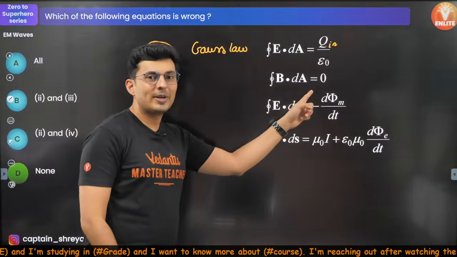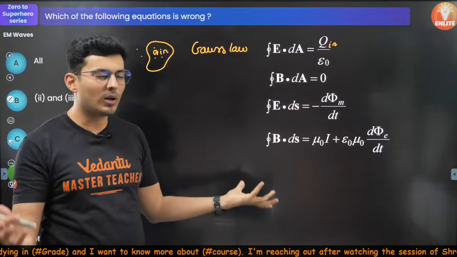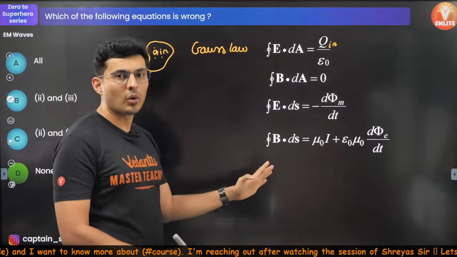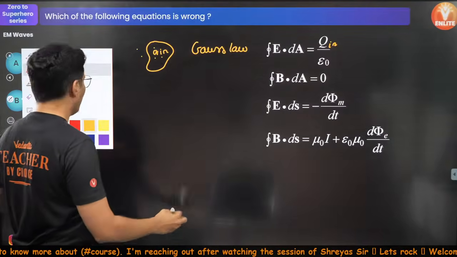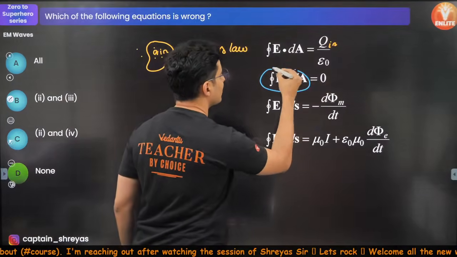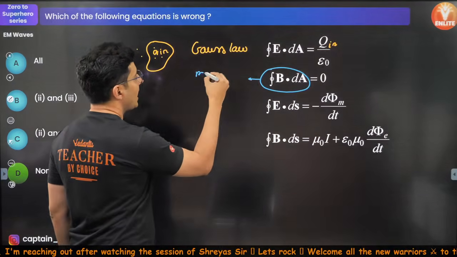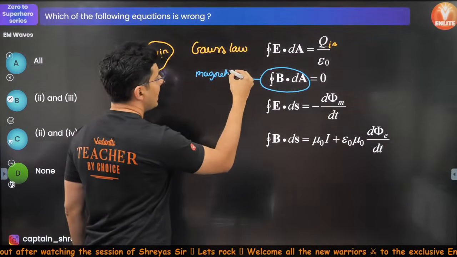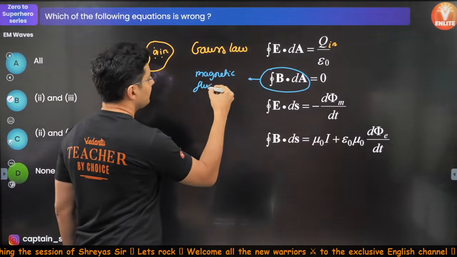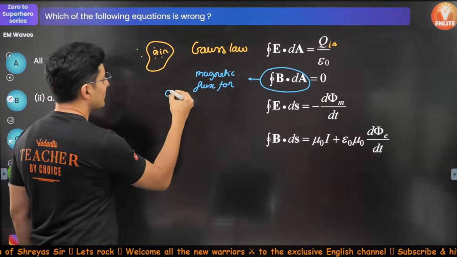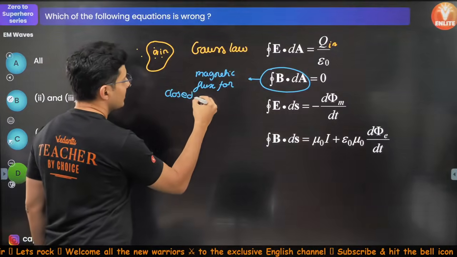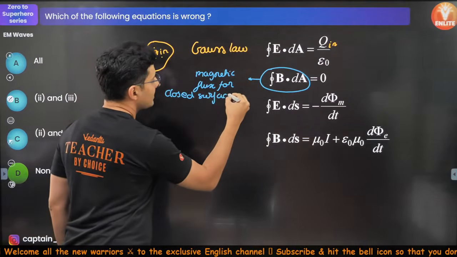This one is basically telling you magnetic flux is always 0. This is also true because this equation represents the magnetic flux for a closed surface, which is always 0.